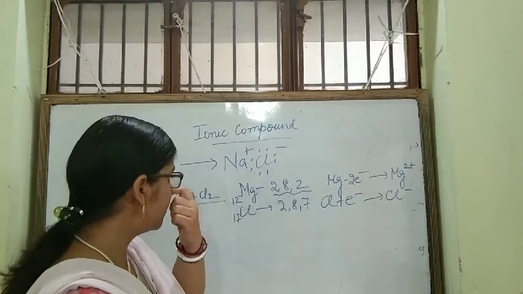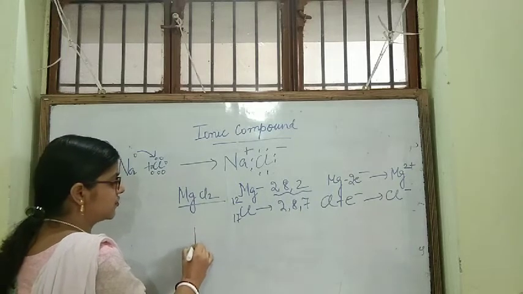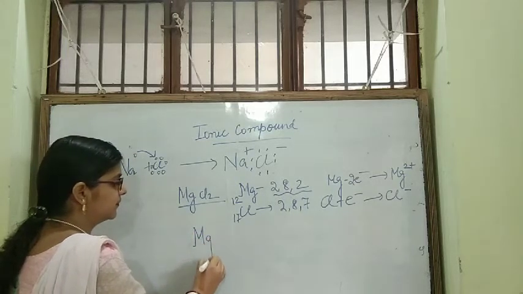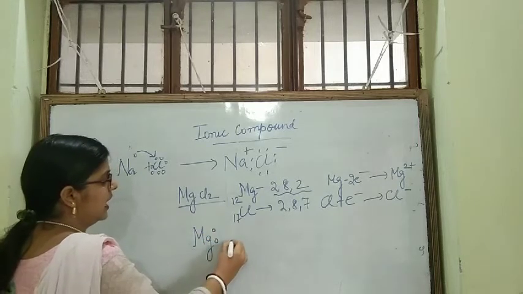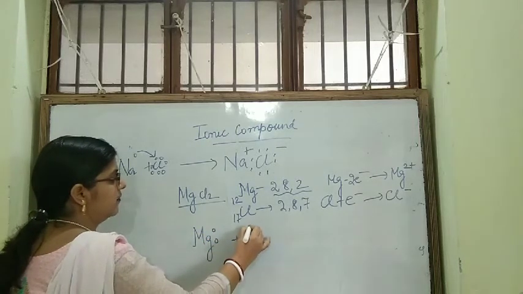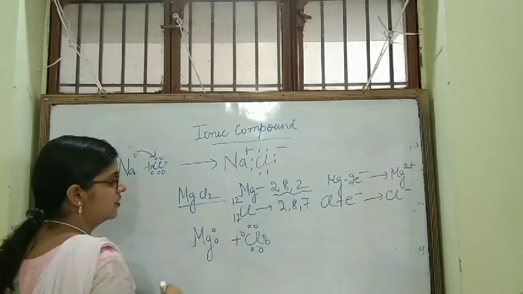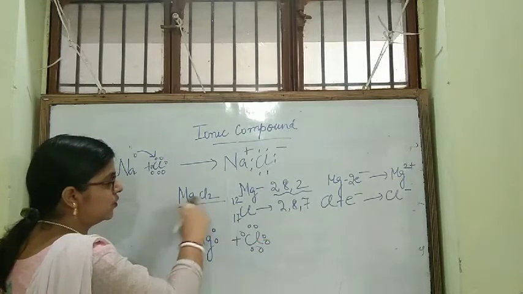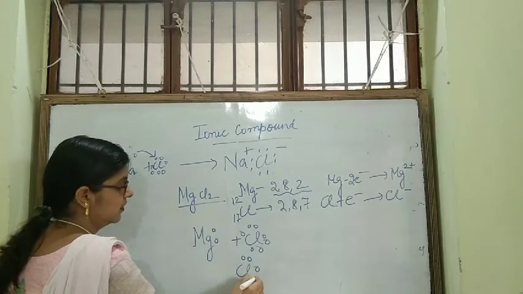Now, if you want to show this by electron dot structure, how will you show it? Magnesium is having 2 electrons and chlorine is having 7 electrons. But there are 2 chlorine atoms, so we write 2 chlorine.